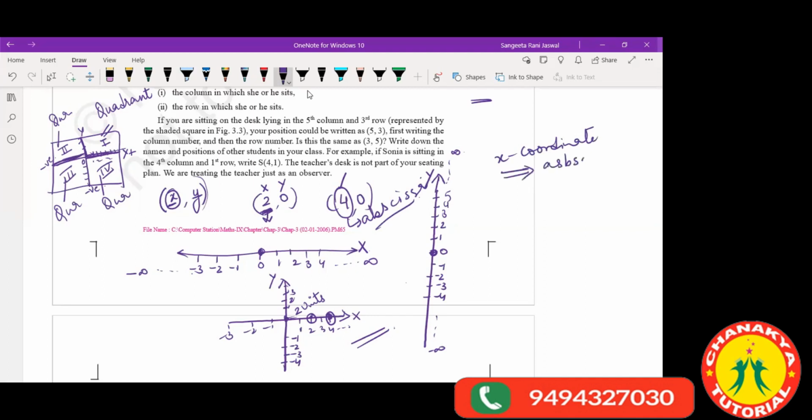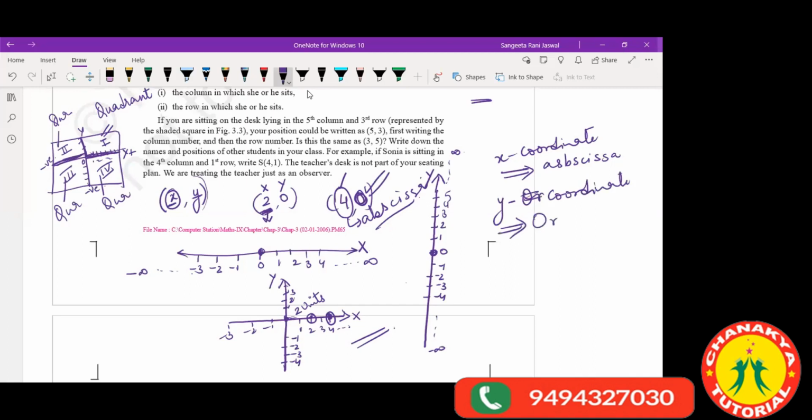Ma'am, and y is called ordinate, right? Yes, the y coordinate, the one which I am showing 0. I have not come to the y coordinate yet; so far I have only told you about x. The y coordinate is called ordinate. You have to remember this.